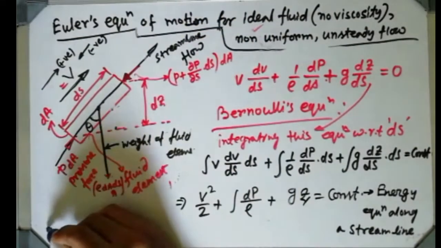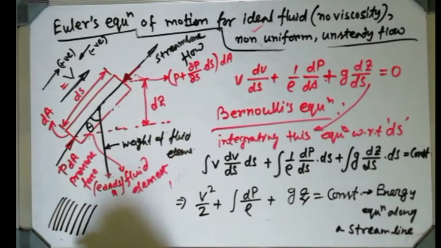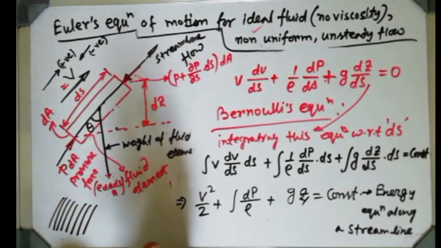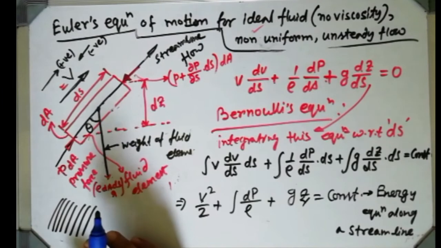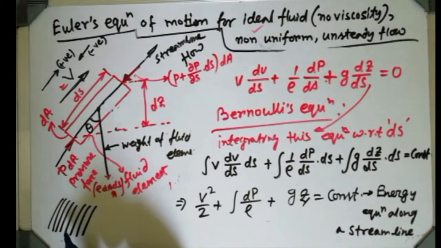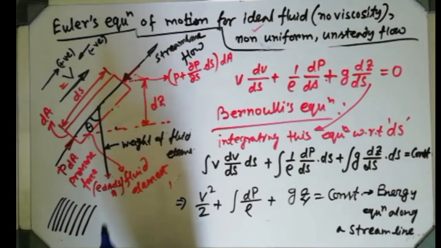Now, this streamline flow, I said earlier, is when the fluid particles or fluid layers flow like parallel lines. It is hypothetical, and it's very difficult to achieve. Most of the time in real life we observe turbulent flow, but we can achieve streamline flow experimentally in our fluid mechanics lab.